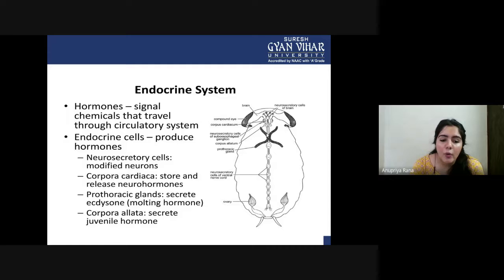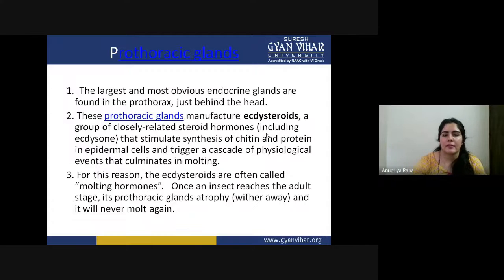Next is the corpora allata, which secretes juvenile hormone. When an insect is in its juvenile stage, these are the ones that secrete the juvenile hormone. So you can see the parts here: corpora cardiaca, prothoracic glands, corpora allata. They are the ones that combinedly regulate the endocrine system of insects.